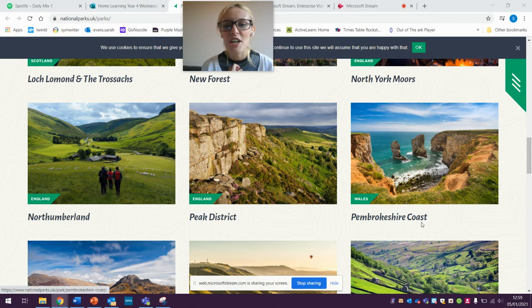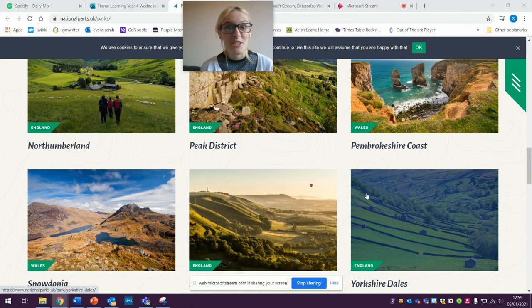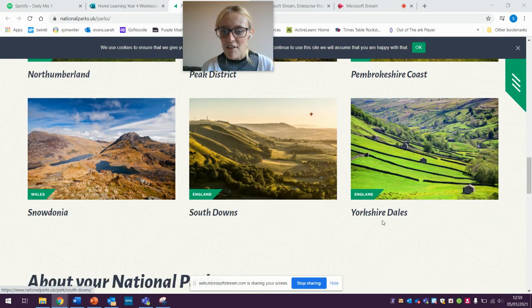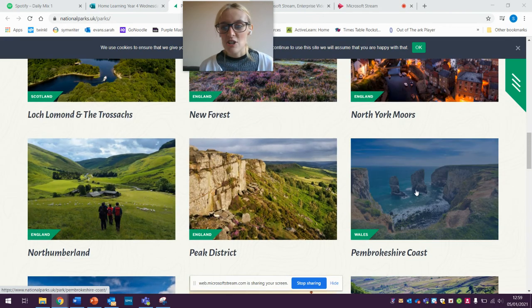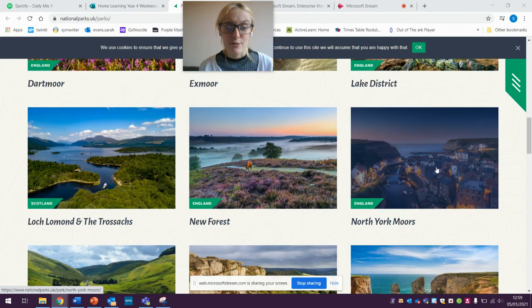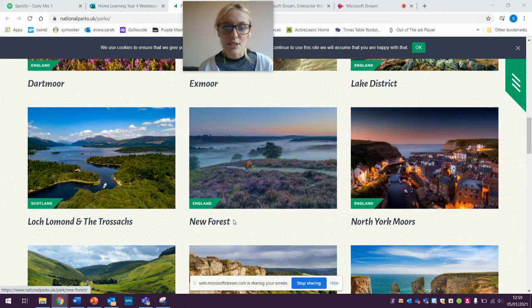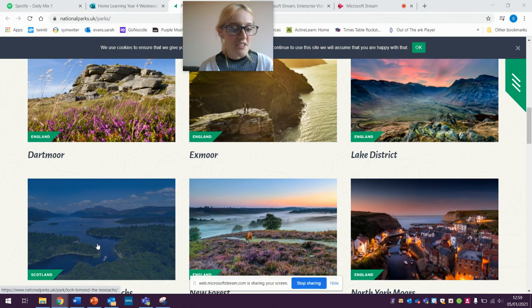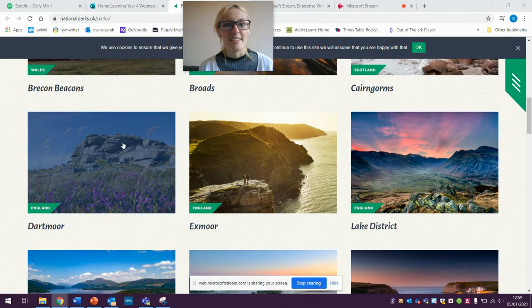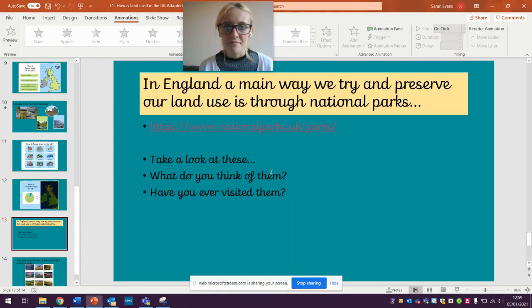The Pembrokeshire Coast, this is right on the coastline, so you can visit beaches and cliffs. The South Downs, the Yorkshire Dales and Snowdonia, which is in Wales. Beautiful national parks, beautiful places to go and visit in England. So you don't have to go on an aeroplane to see some beautiful places.